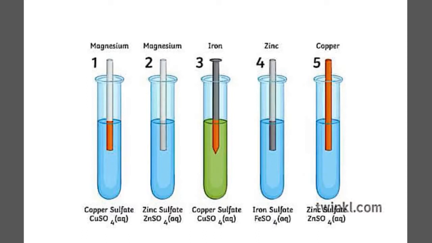We will add each metal to each salt solution, and we will observe whether they are able to displace the other or not. Once we have the observations, we will be able to conclude which metal is the most reactive, followed by the other three. And this is what your practical would be.